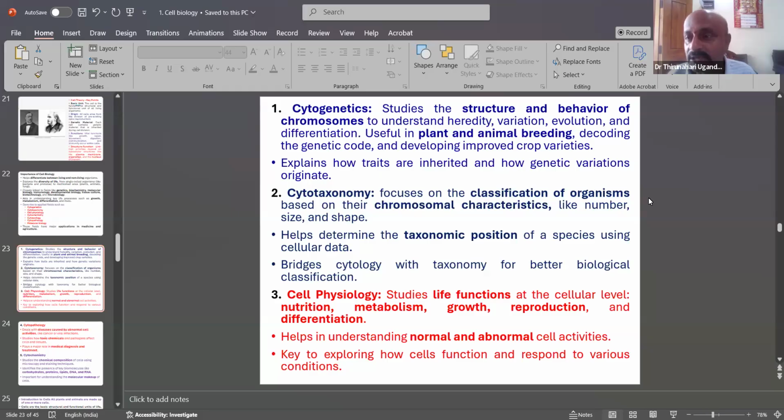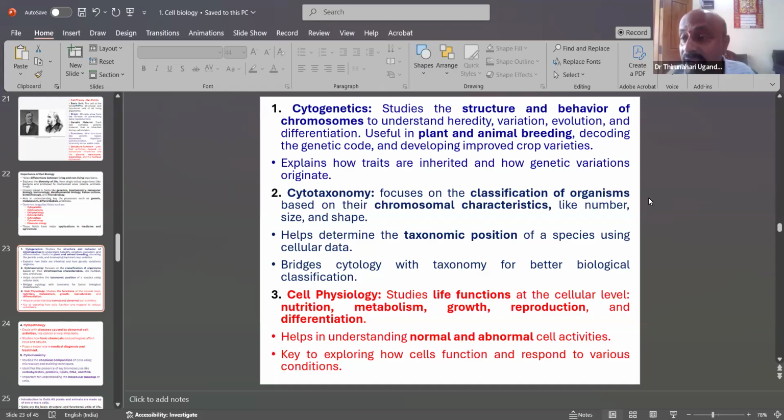Then cytotaxonomy: based on the cell structure, the chromosome number, and the DNA structure, it identifies the plant's name and classification, which is also called a phylogenetic type of classification.